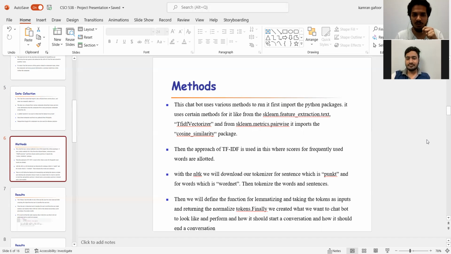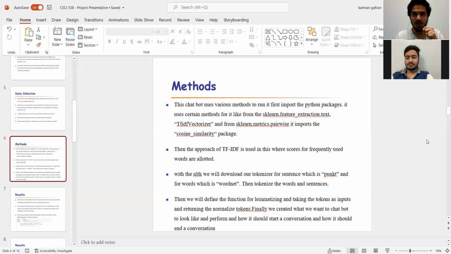And for that, we have used the cosine similarity. These are the packages that were available in sklearn, which we imported into our code. Then moving on, as I said, tokenization was the main method that we use in the code. For that, we use the approach called TF-IDF, where we divided our words into different tokens, and those tokens were supposed to match with the data sets that we already created.